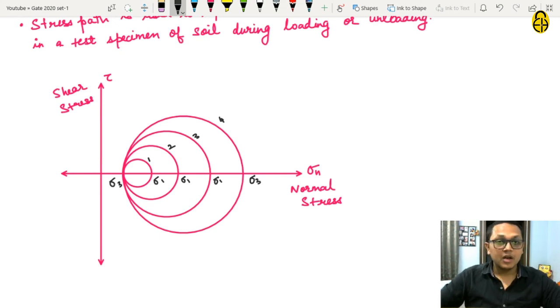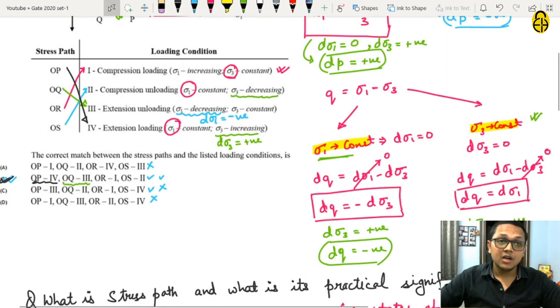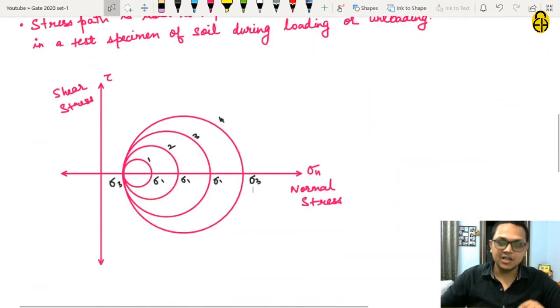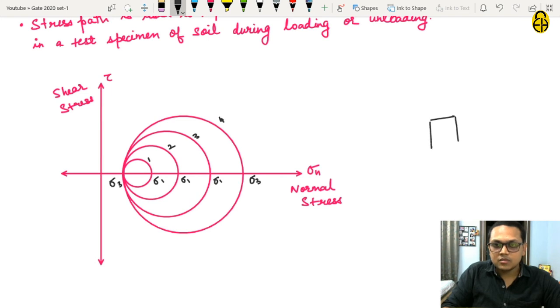So if you see the loading conditions, in which sigma 1 is increasing and sigma 3 is constant, what type of loading condition is it? If you see the table above which is given in the question, it corresponds to compression loading. It is also visible from the state of stress. If you draw the state of stress, sigma 1 is like this and sigma 3 is like this.